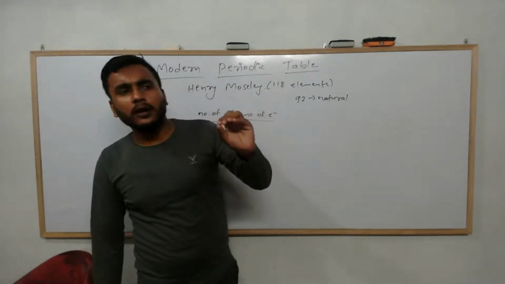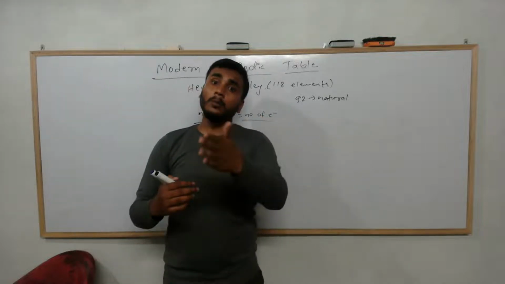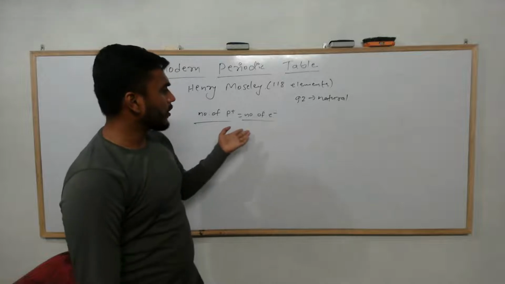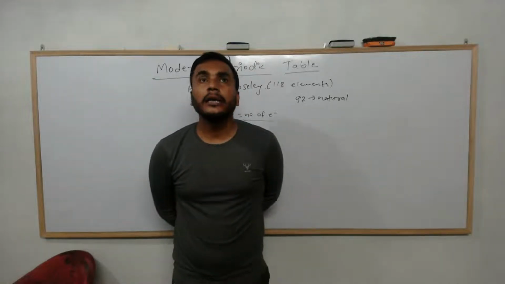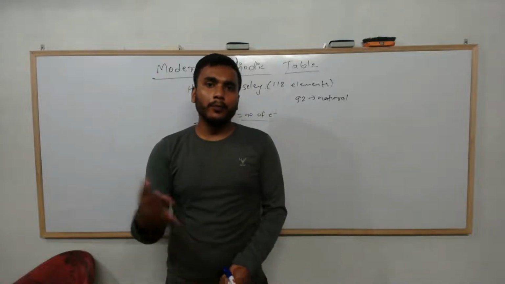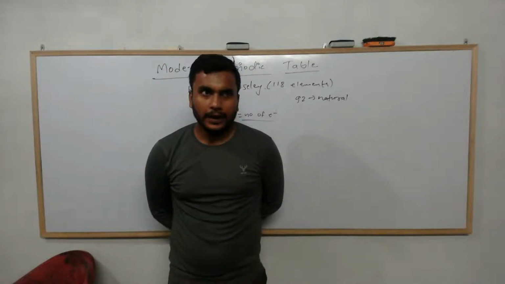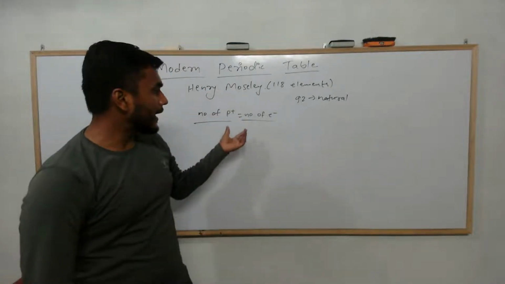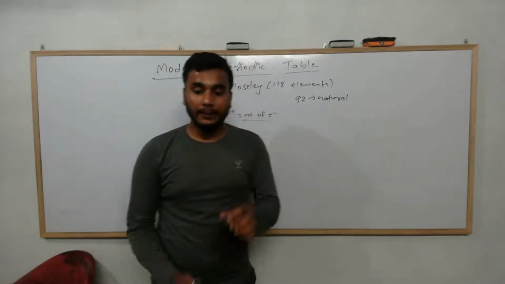So हरेक element को chemical property the atomic number मा को depend हुनु पर्ने हैन. Number of electrons, actually number of proton and number of electron equal हुन्छ in a element. So obviously number of electron ले गर्दा को सबैको property measure गर्नु पर्ने हो त. And he made a new periodic table by considering the atomic number to be the fundamental thing.